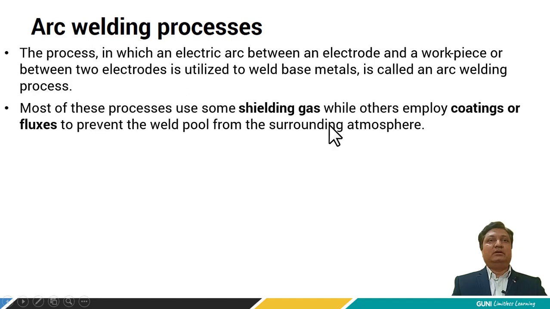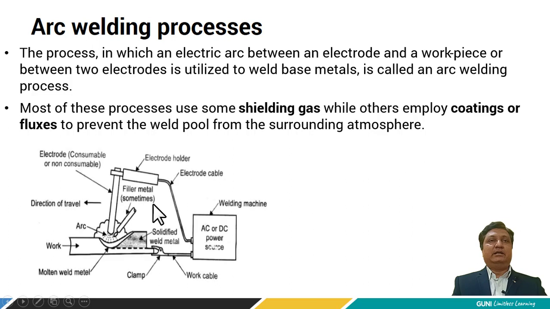Here in this figure we can see the basic diagram of the arc welding process, in which we are using a step down transformer from AC to DC power supply, and here we have electrode cable, electrode holder and electrode. This may be flux coated or bare. Here this is the direction of travel for weld. Here an arc is generated and here the filler rod metal is given.